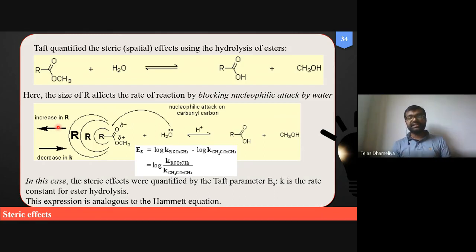Friends, naturally, we can assume from this that if a water molecule is there, it is going to attack the carbonyl carbon. So if R is a smaller functional group, it can easily hydrolyze. If R is a bigger molecule, then water will not be able to attack here.